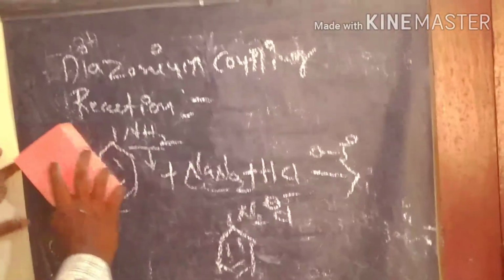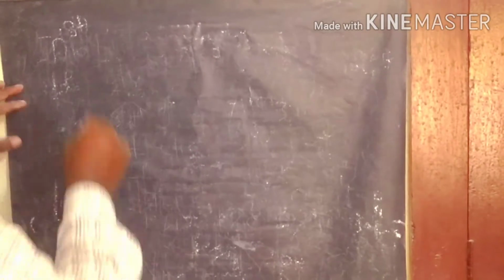These diazonium salts react with phenol to produce para-hydroxy phenyl-azobenzene.